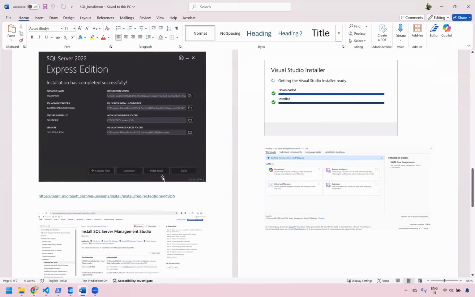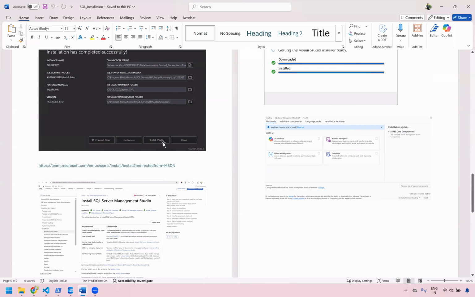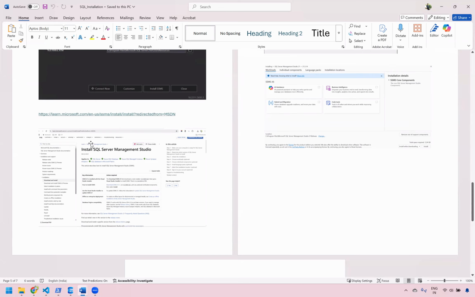What is this install SSMS? When you click on this install SSMS, it will take you to this link, or you will land on this page. If you are not landing on this page, just click on this link. In this window, you have to click on install SSMS. Install SSMS is nothing but SQL Server Management Studio. Inside this page, go to the second option, how to install SSMS. Click on download SSMS 21.